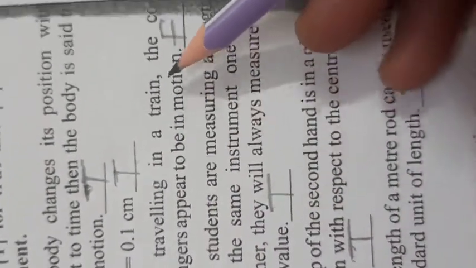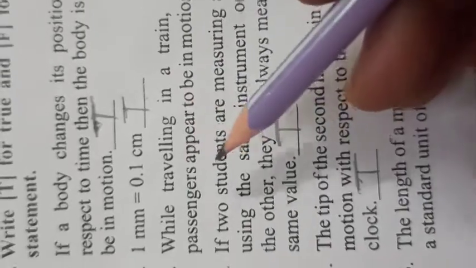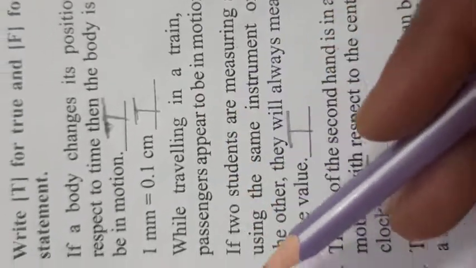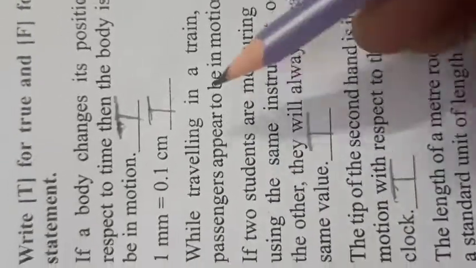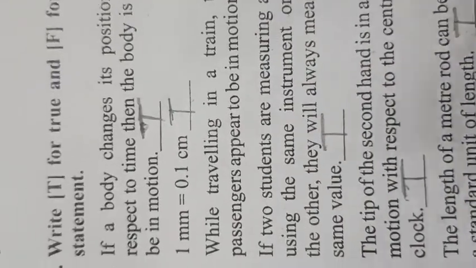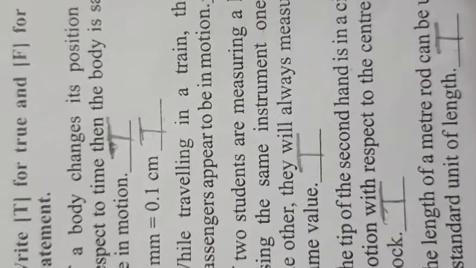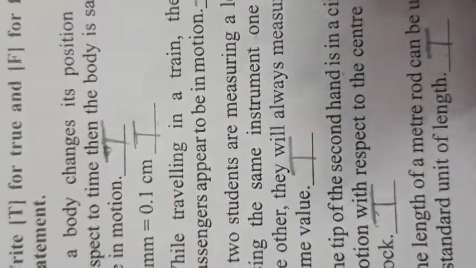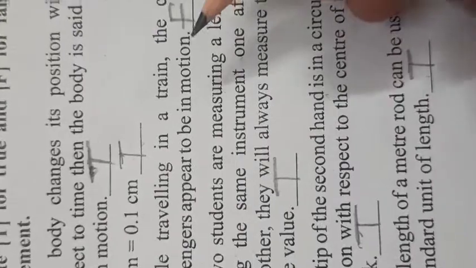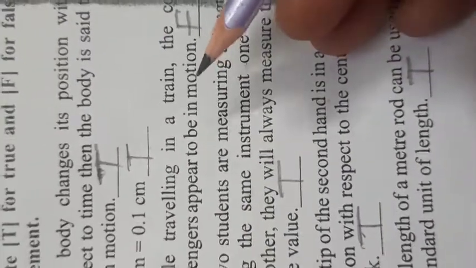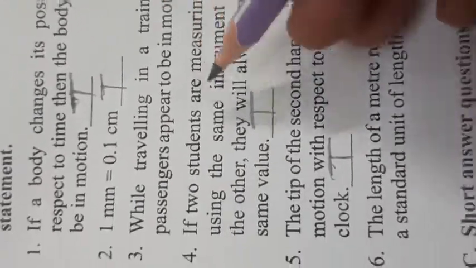While traveling in a train, the co-passengers, the passengers who sit with us in the train, are called co-passengers, appear to be in motion. False. Children, when we travel in a train, co-passengers never appear to be in motion because they also sit like us. It doesn't seem that those who travel with us in the train are moving. They also appear to be at rest. So this statement is false.